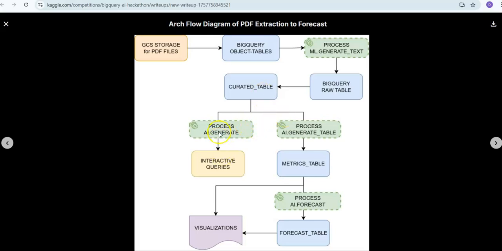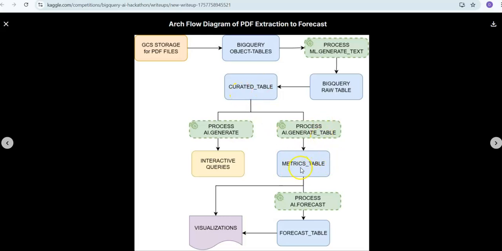After that, using the unstructured response data in the curated table, we can do two things. One is to apply generate table on top of that to get metrics information, and the other is to use AI generate for any interactive queries, just textual, theoretical questions that you have. You can use AI generate and AI generate table on top of this curation layer.